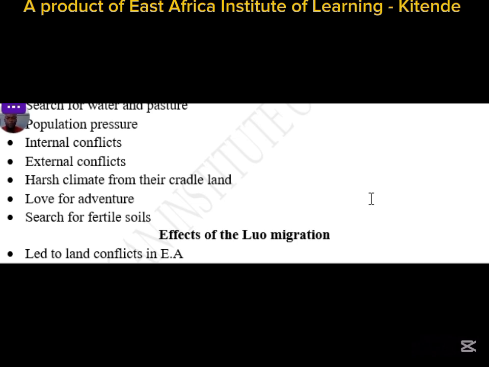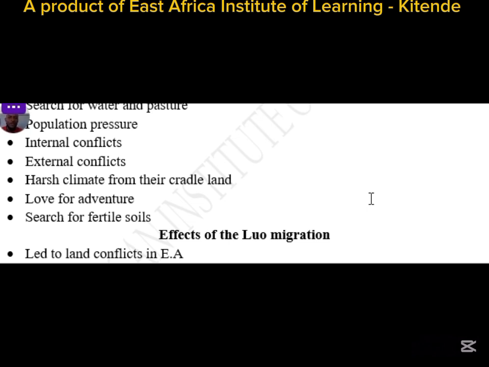Another one, population pressure. Population pressure also opened the doors for the Luo migration into East Africa. When we talk about population pressure, this is the population increase. The Luo had increased in numbers at their home place. In their cradleland, the population had increased to the extent that they could not feed. So when the population increases, land becomes scarce, land issues increase, and conflicts on land increase. So they had to come into East Africa, where they thought there was vast and unoccupied land. So population pressure also pushed the Luo to come into East Africa, where they thought they would find peace.